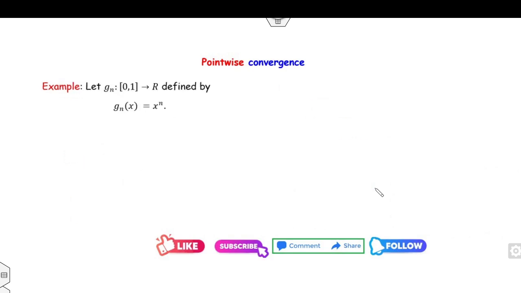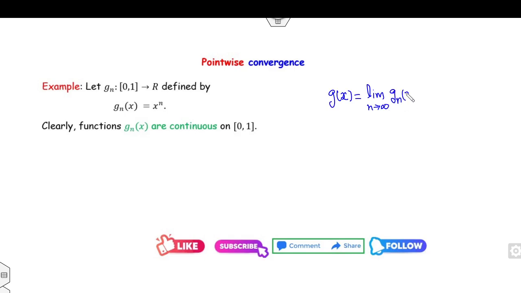Look at this example. Clearly this is a polynomial. Again, the function is continuous as well, so we can say gn(x) is continuous. Then your first target is to find the pointwise convergence. That means your target is to find the limit of this thing.